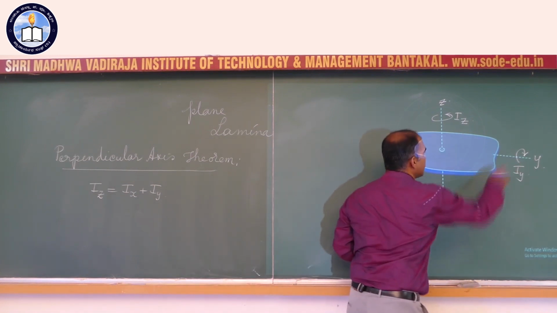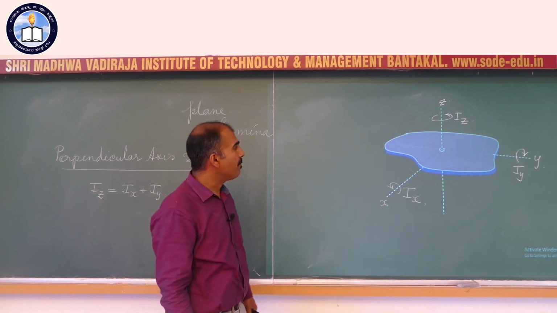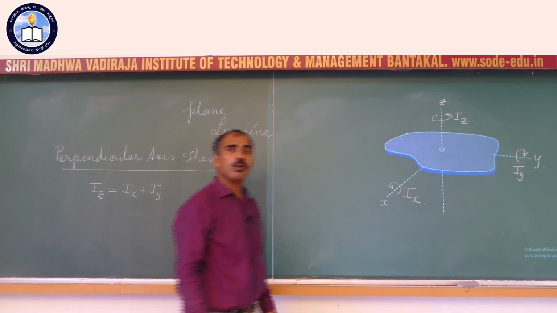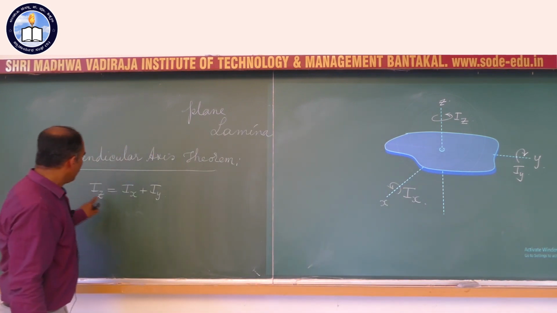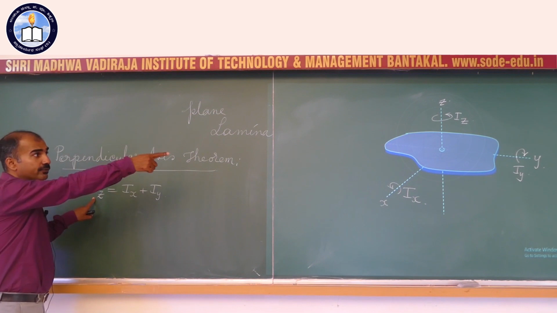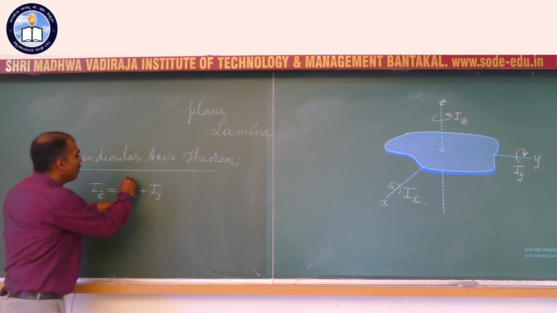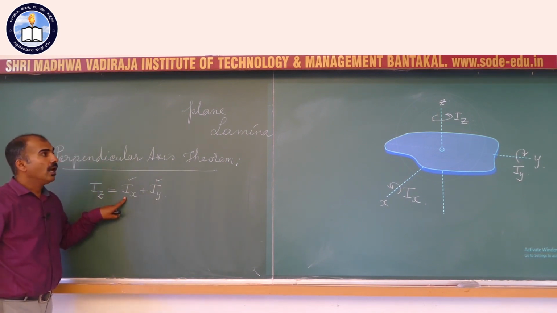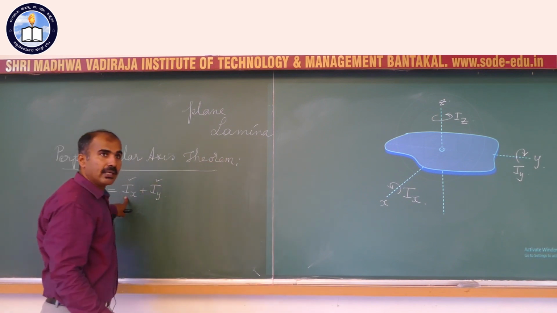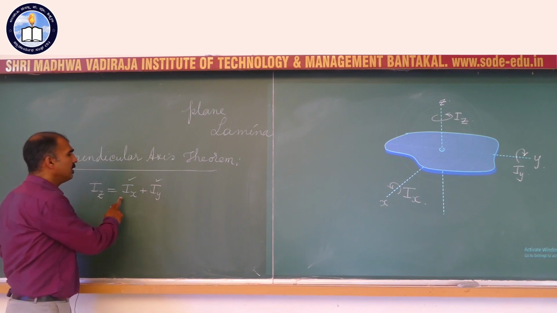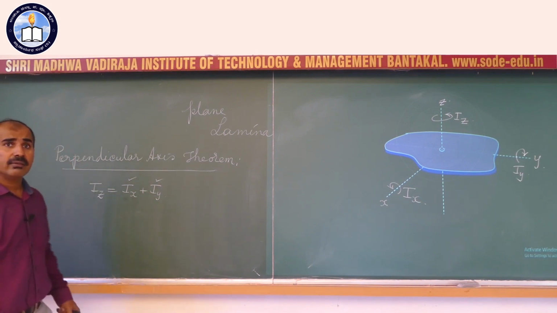You can see these two axes are passing in the plane of the lamina, so that the 3 axes meet at a single point. I repeat, the moment of inertia of a plane lamina about an axis perpendicular to its plane equals the sum of moment of inertias about any two mutually perpendicular axes passing in the plane of the lamina, so that 3 axes are intersecting at a single point.